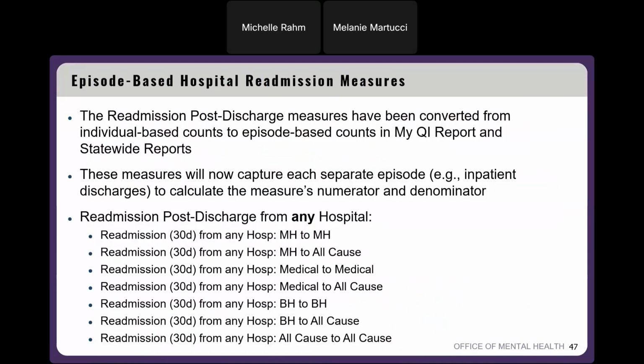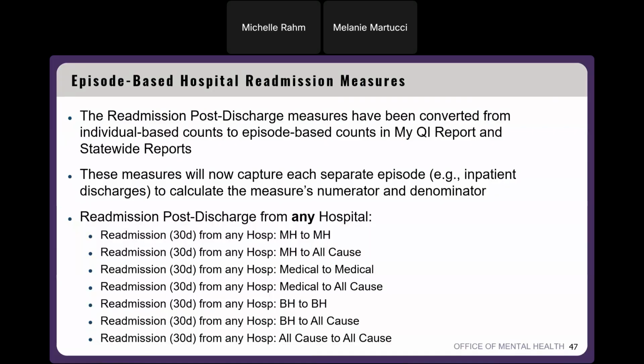All right, and then we have our readmission measures, and what we've done this year is converted them from individual-based counts to episode-based counts in my QI report and statewide reports. So these measures for readmission post-discharge now capture each separate episode, meaning each separate inpatient discharge, to calculate the numerator and denominator. So we have two different buckets of readmission measures.